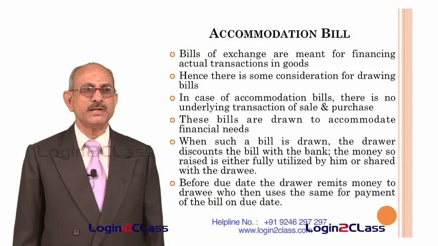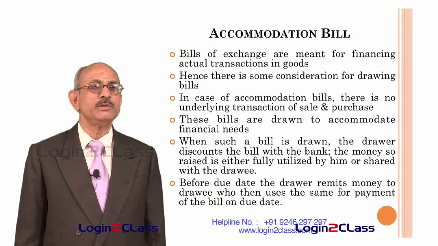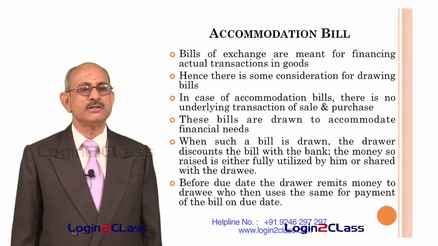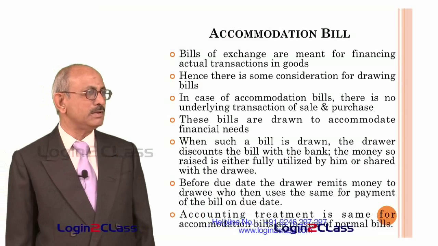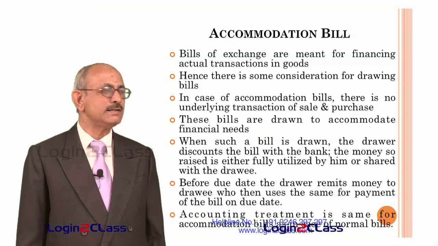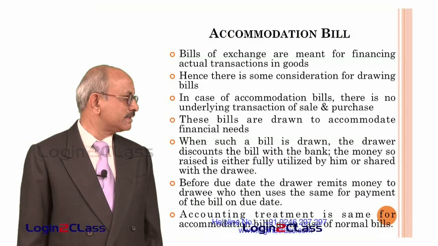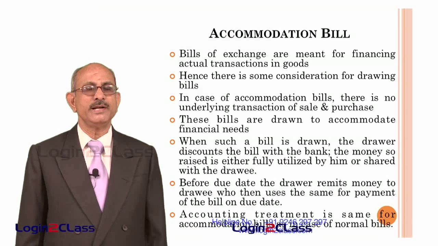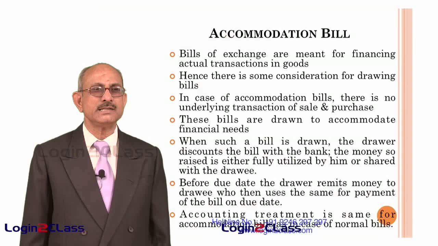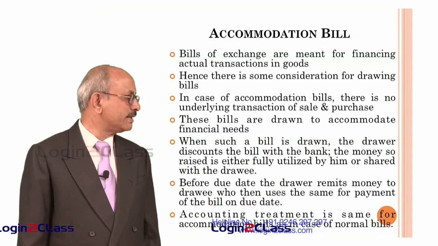Since this is an accommodation bill, both the parties have to be involved, because the drawer of the bill and the drawee of the bill, the one who is accepting the bill, need to be involved. So both will get some money. So there is no underlying transaction, and this is only to meet the financial needs of both the parties, in some cases only one party.